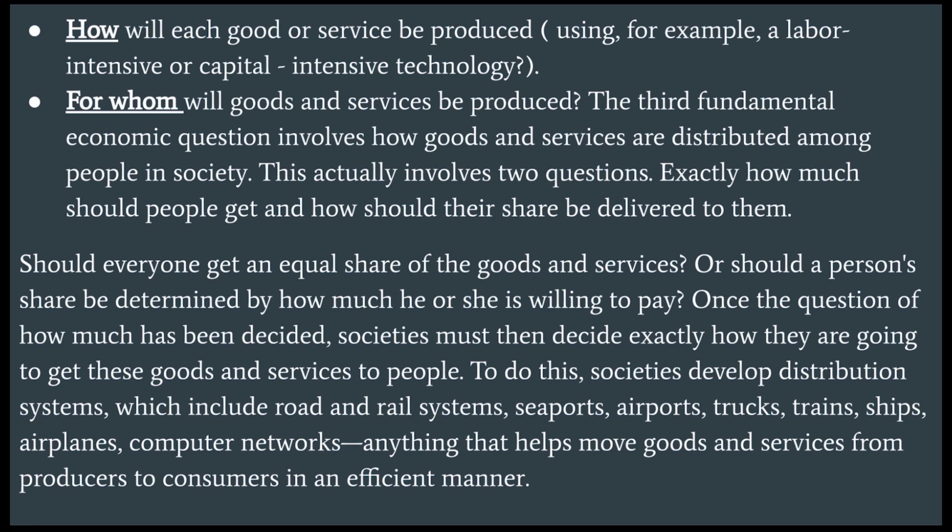How will each good and service be produced? Using, for example, a labor-intensive or capital-intensive technology. For whom will goods and services be produced?